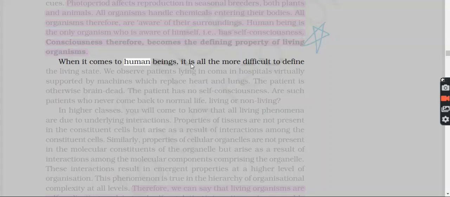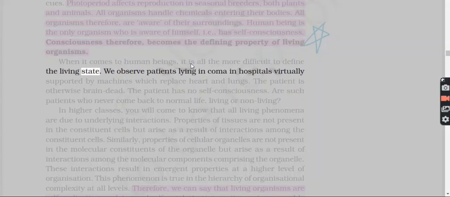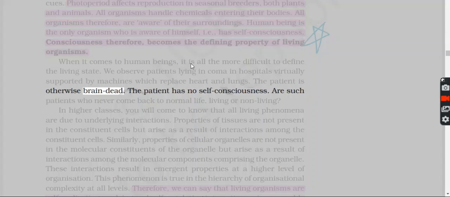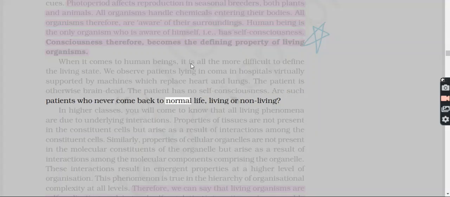When it comes to human beings, it is all the more difficult to define the living state. We observe patients lying in coma in hospitals, virtually supported by machines which replace heart and lungs. The patient is otherwise brain dead. The patient has no self-consciousness. Are such patients, who never come back to normal life, living or non-living?